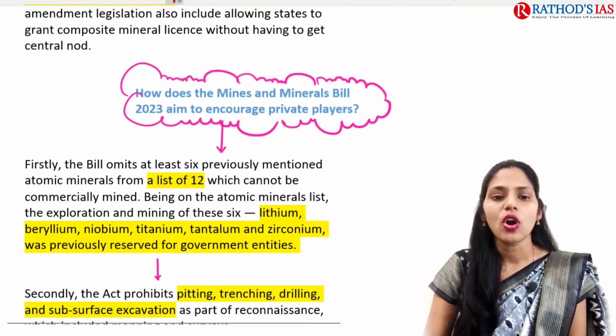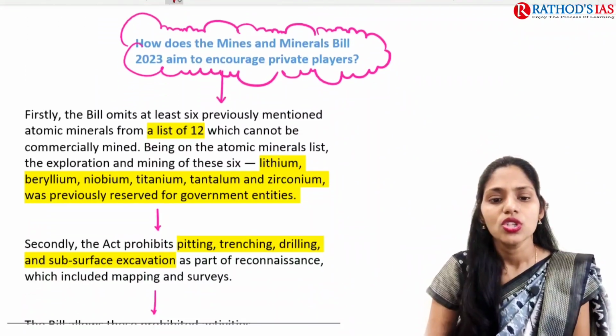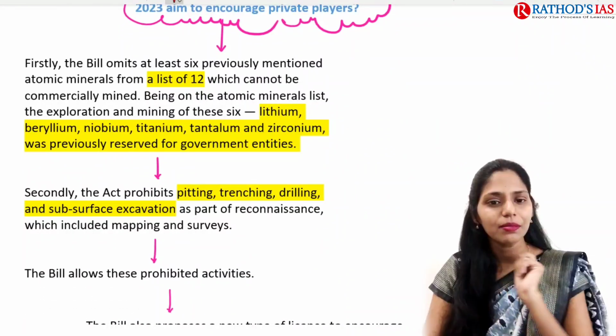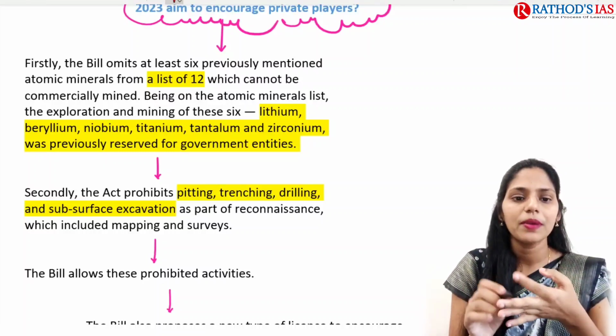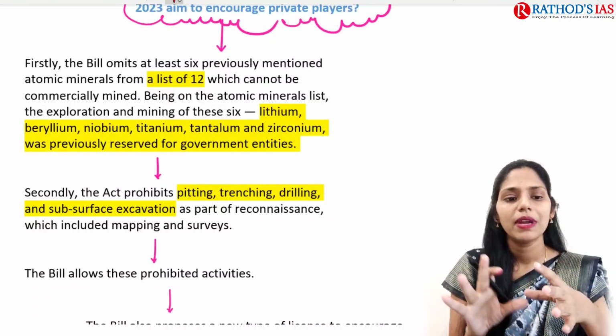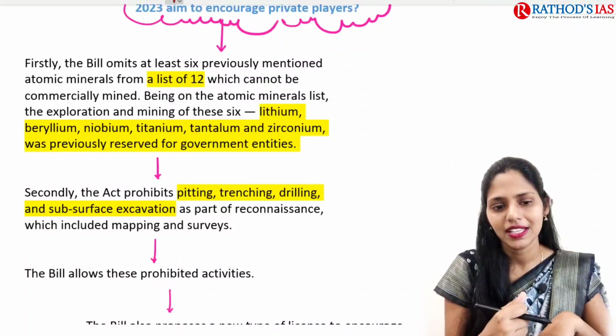So we are talking about how this bill is going to encourage private players. First, the minerals present in the restricted list have been removed. For example, lithium, beryllium, niobium, titanium, tantalum, zirconium. These were mainly reserved for government entities, but now they are removed from the list.